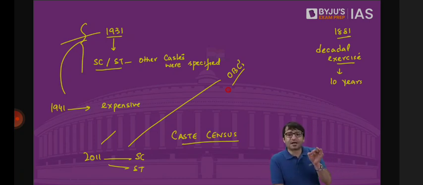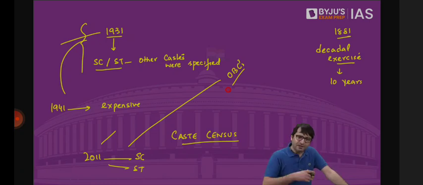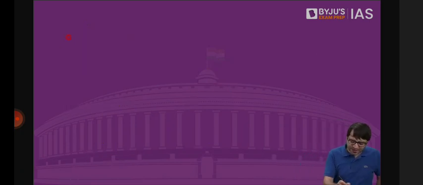That is why there is a demand that we should have a caste census, so that we can know what percentage of the population belongs to OBCs, other backward classes, as well. The Bihar government initiated this. They said, we will identify who the other backward classes are and how many there are in Bihar. The matter went to the court. Why? Because the court was told that census is under the union list.